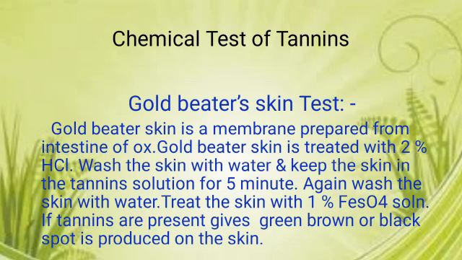Goldbeater's skin is a membrane prepared from the intestine of ox. It is treated with 2% HCl, washed with water, and the skin is kept in the tannin solution for 5 minutes. Again wash with water. Then treat the skin with 1% ferric sulfate solution. If tannins are present, it gives a green, brown or black spot on the skin.